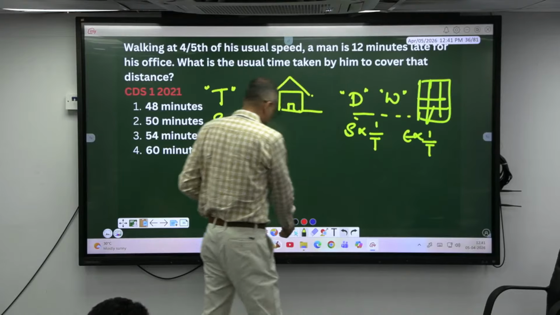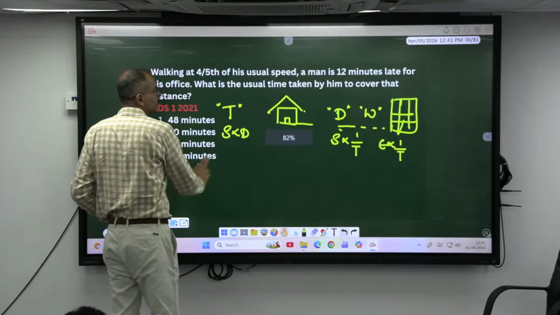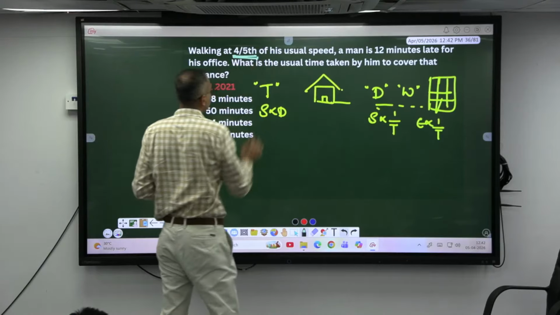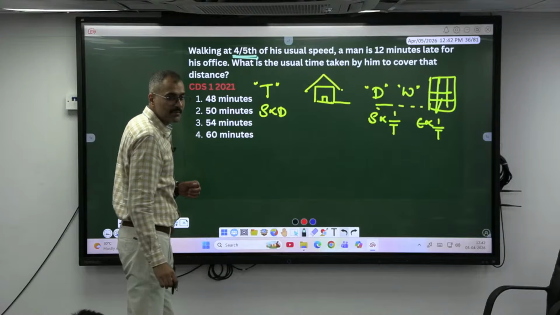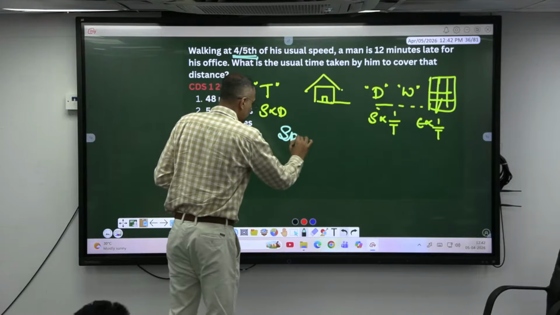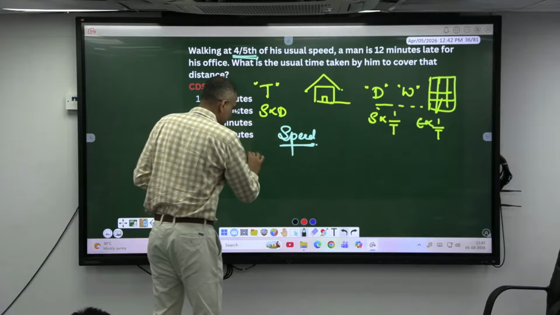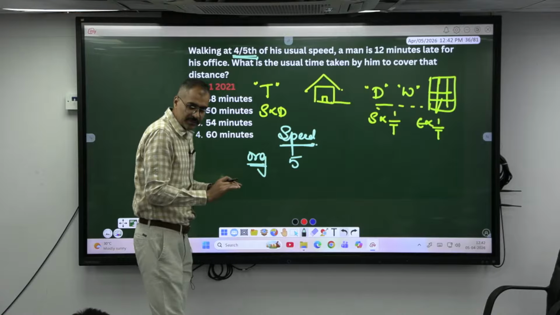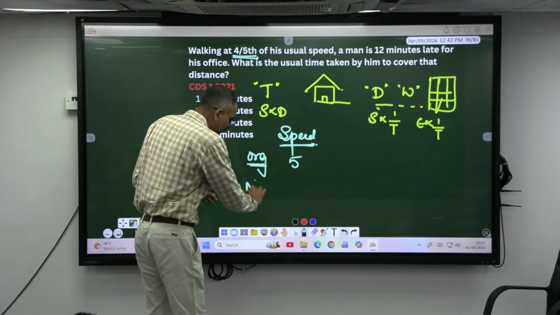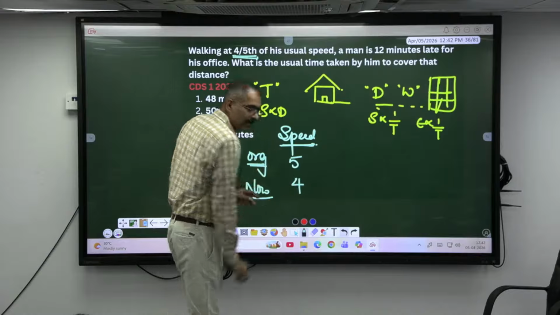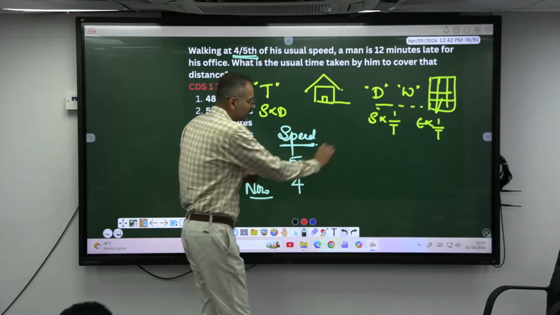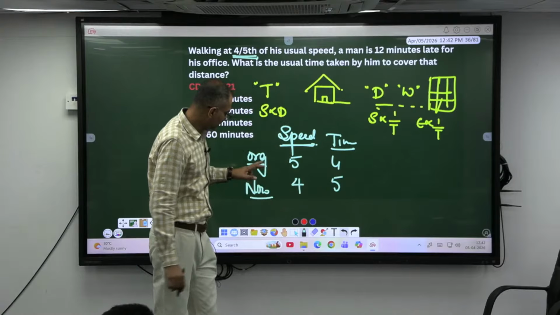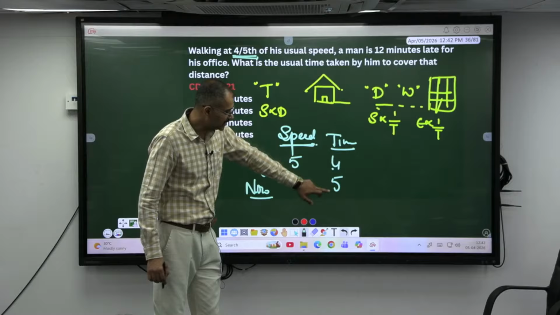Okay. Look here now. What is the meaning of he is traveling at 4/5 of his usual speed? Originally he was traveling at what speed? 5. He has reduced the speed, right? 4/5, so now he is traveling at what speed? 4. If the speed ratio is 5:4, time has to be in what ratio? 4:5. Originally he was taking 4 units of time. Now he is taking 5 units of time.